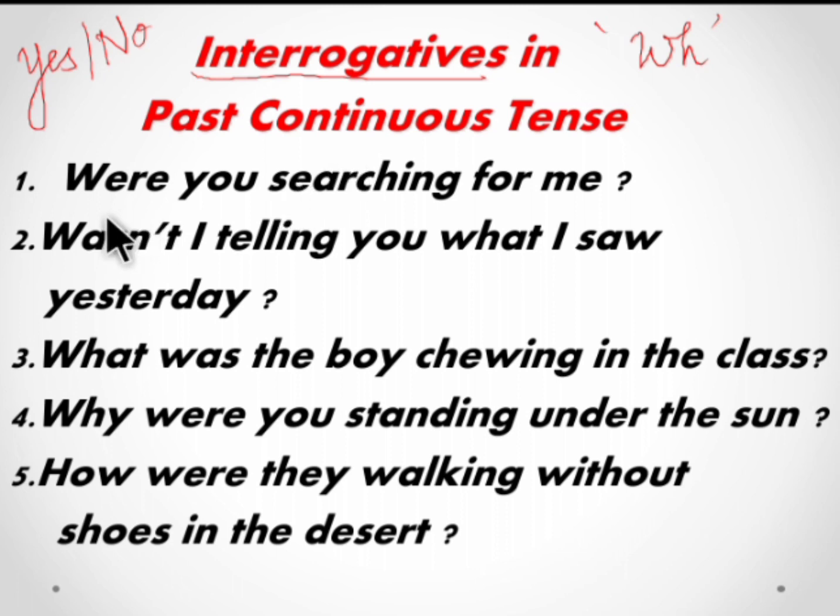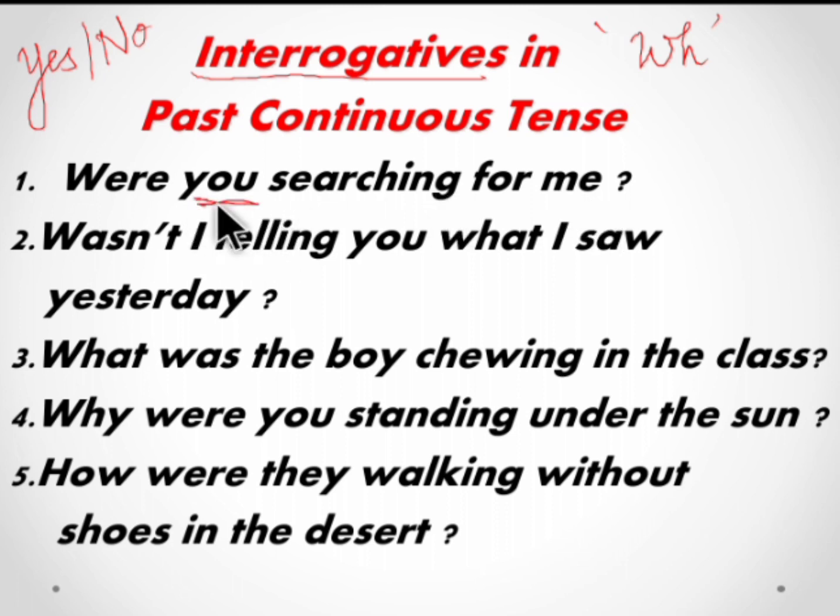As I told you in the previous video, in the interrogative sentence, especially when it is a yes or no type question, first the verb comes and then the noun. So, were you searching for me?